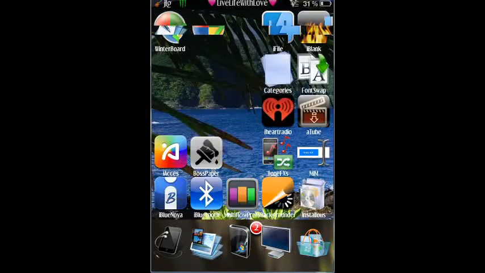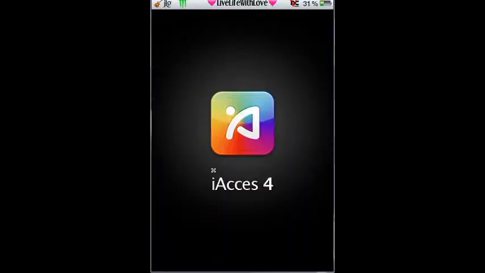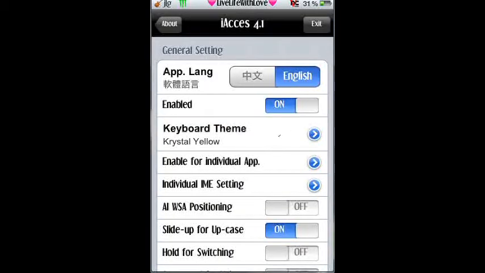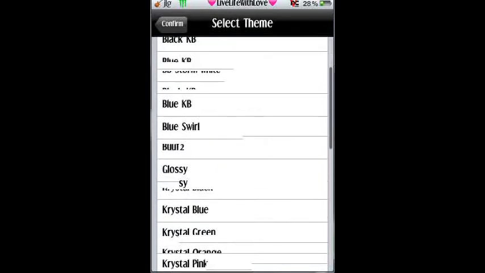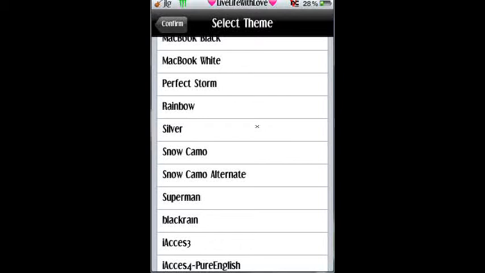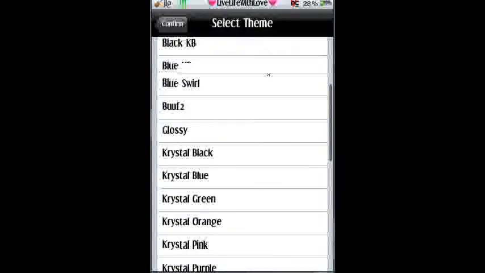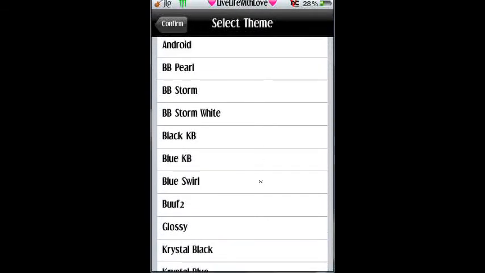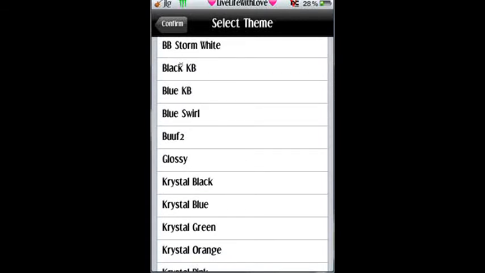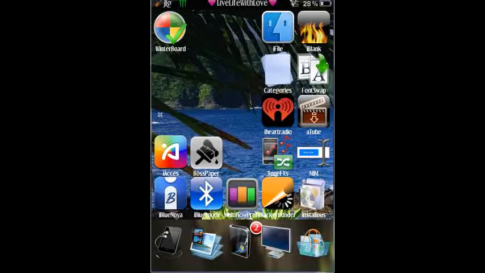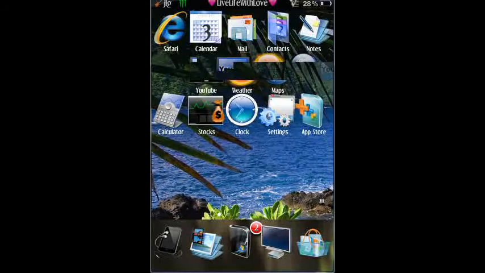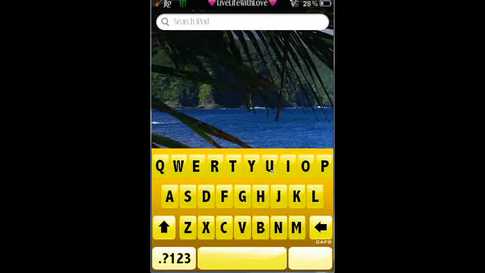So after you got all that, go into iAcces 4. You're going to want to click on keyboard theme. And the 30 keyboards that you downloaded is all in here, so you just go to there and choose the one you like the best, and it's going to tell you that you're going to need to restart your iPod or iPhone, so then you're going to do so. And I'll show you what I have. This is the keyboard that I'm currently using.